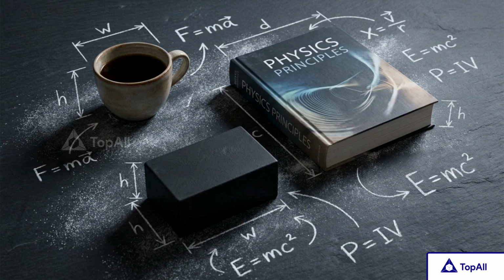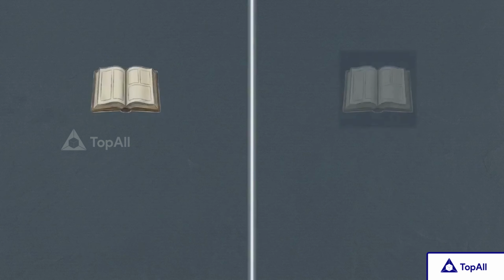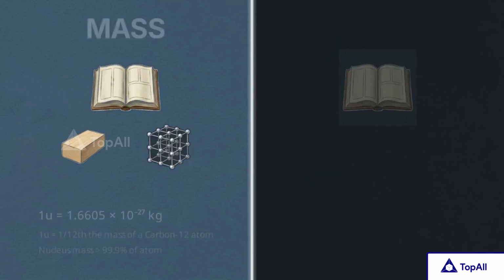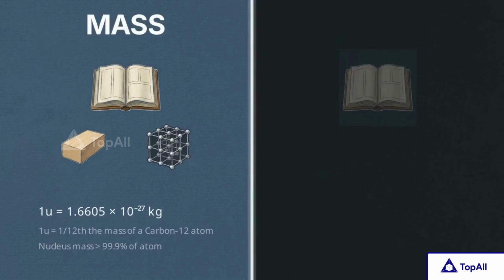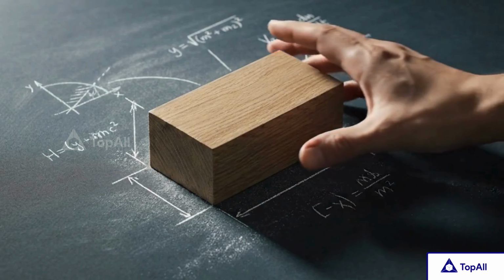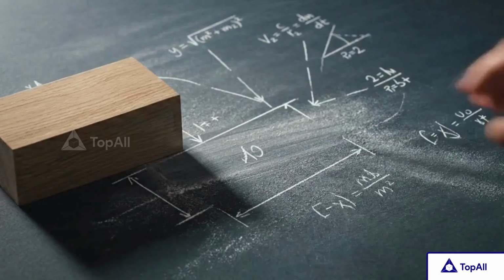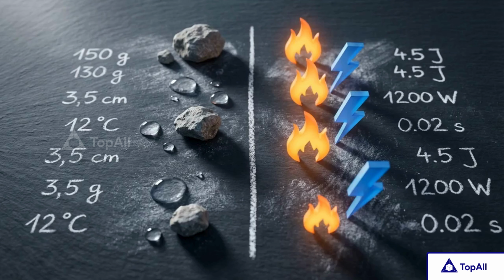Look at the objects around you. For a long time, physics treated the universe like it had two completely separate ledgers. On one side, you had mass, the physical stuff, the atoms. On the other side, you had energy, the heat, the light, and the force you apply to move that stuff. For centuries, physics operated on the belief that these two accounts never mixed.